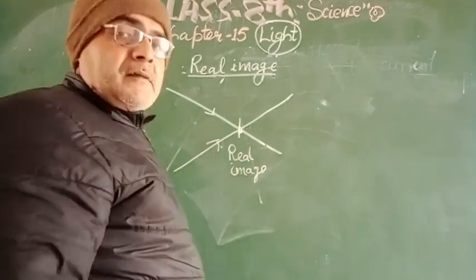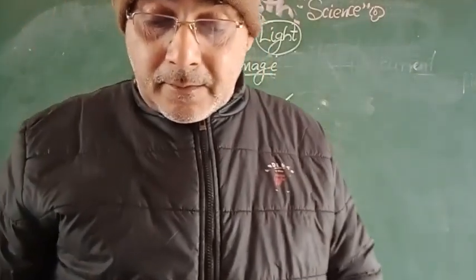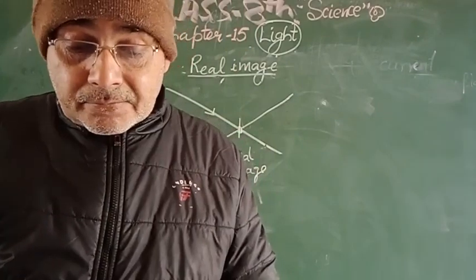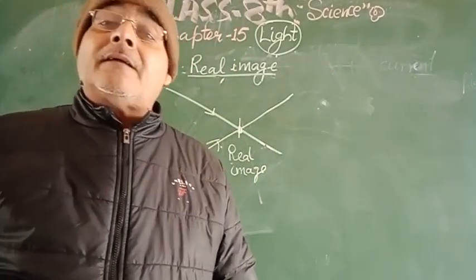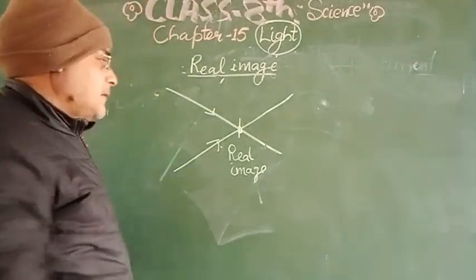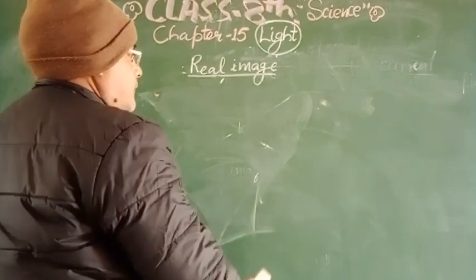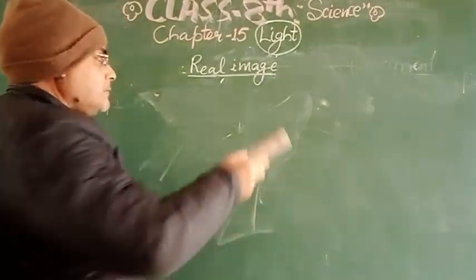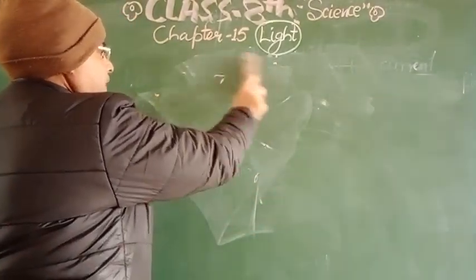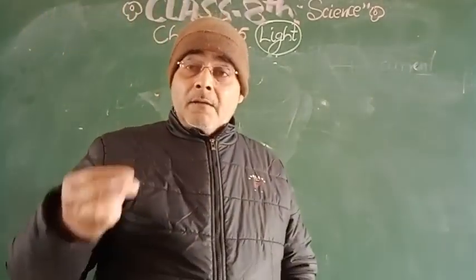Okay, this will form a real image, while the virtual image will be formed behind the mirror. Virtual image means, where is the virtual image formed? If you stand in front of the mirror, then there will be an image formed behind the mirror.